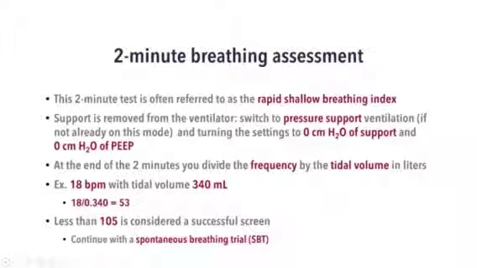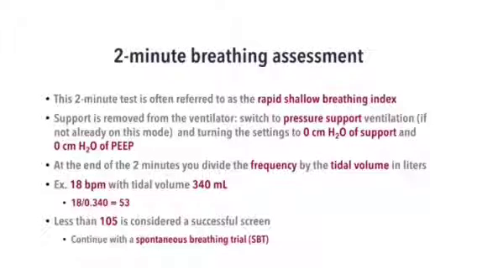At the end of 2 minutes, we'll divide frequency by tidal volume. Tidal volume is in liters. It is not in ml. If I get a value less than 105, it means yes, we can successfully wean the patient, and we'll go for a spontaneous breathing trial.